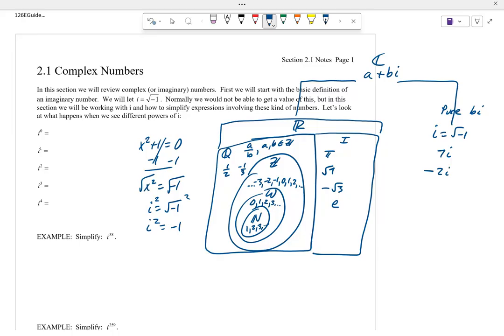All of these real numbers and pure imaginary numbers make up what's referred to as the complex number system. A and b, by the way, are real numbers here. So like 2 plus 3i, or negative 6 plus 7i, or negative square root of 2 minus 1/2 i. All of those are complex numbers.